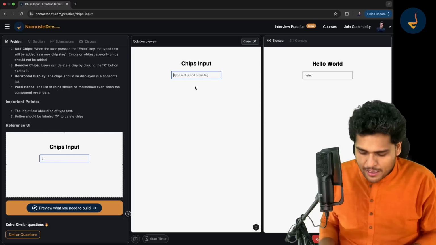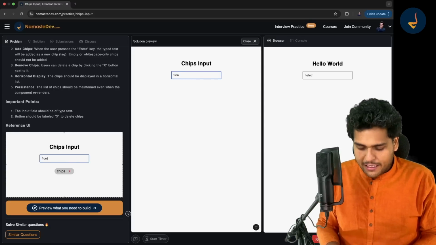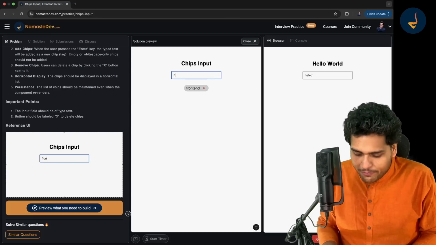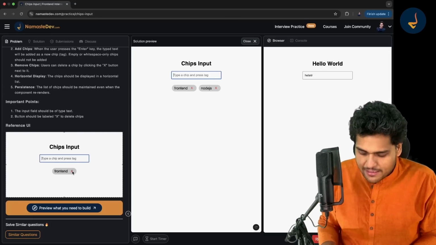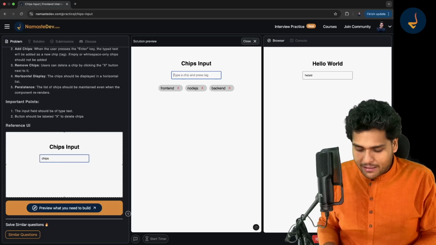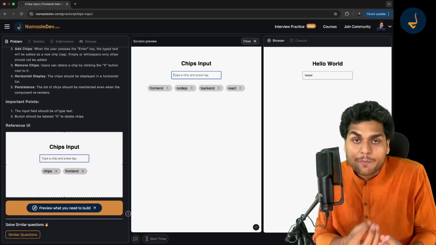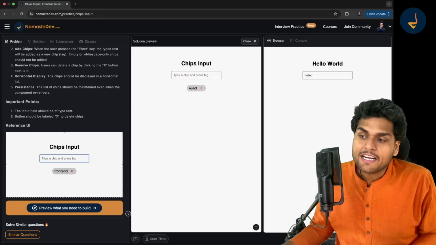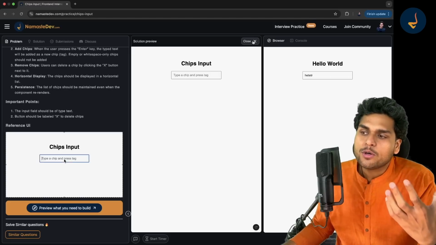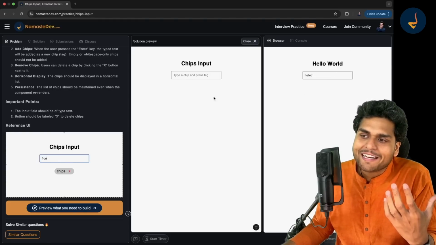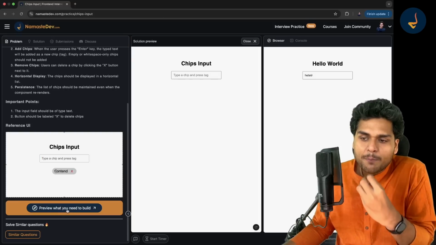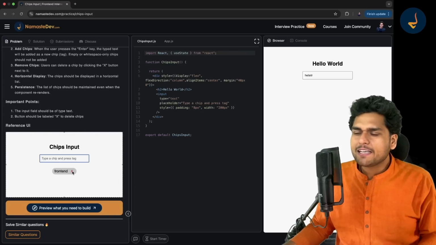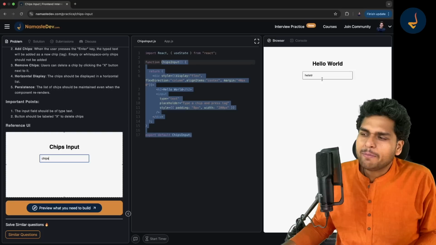So this is the chips input. Suppose if I write front end over here and hit enter, this is the thing that you need to build. You can see the live execution of it happening, right? If I write Node.js, if I write backend over here, if I write React over here, it will keep adding these chips. And if I click on this cross button, it removes these chips as well, right? Your version should be exactly similar to the solution or the preview of what you need to build. Okay, so basically you can close it up, and then here is your environment. You can just directly code and make it work over here.